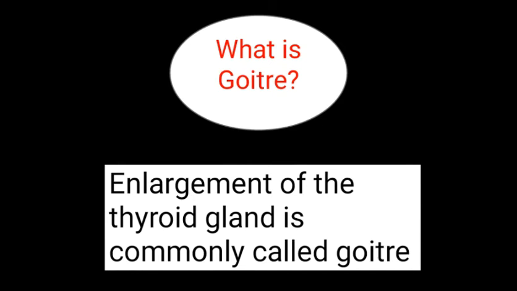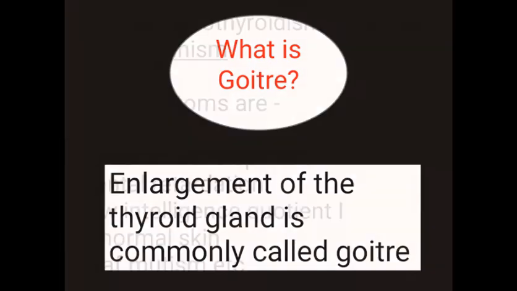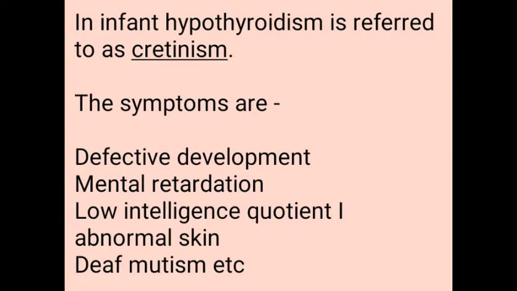Now, what are the symptoms of hypothyroidism? The symptoms are defective development, mental retardation, low IQ, abnormal skin, deafness and mutism in the case of infants.